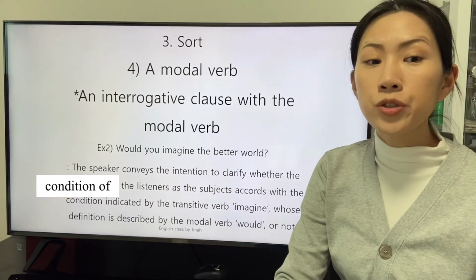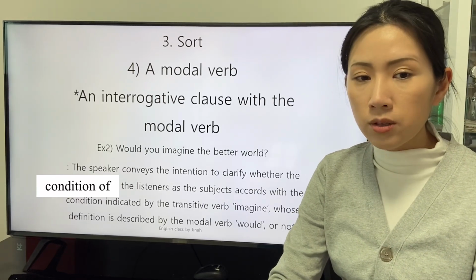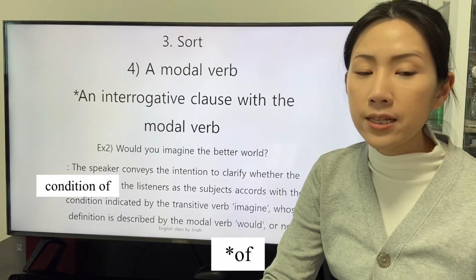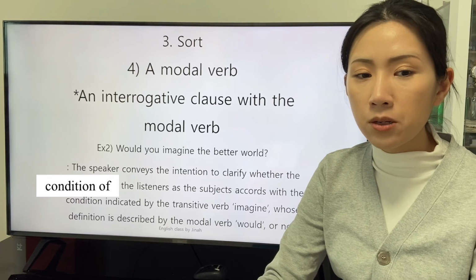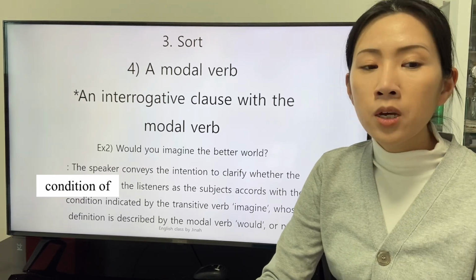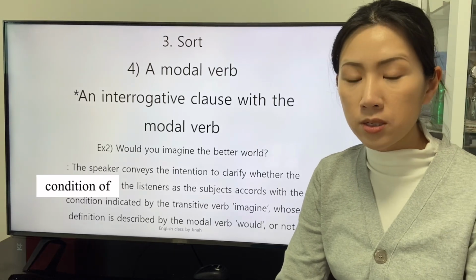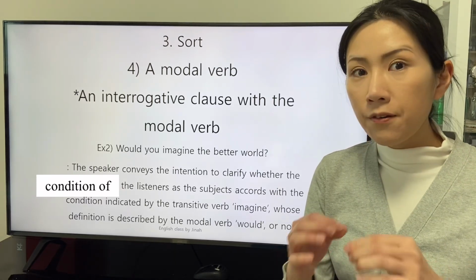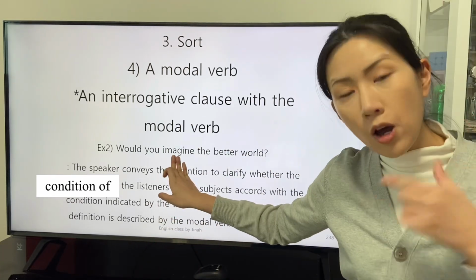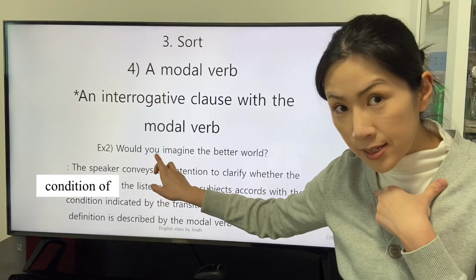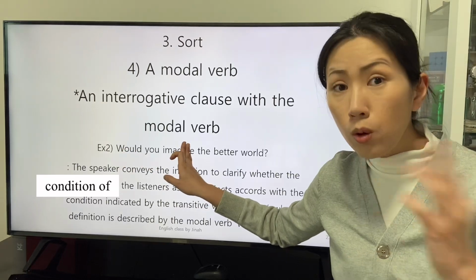There is a clause. Would you imagine the better world? The speaker conveys the intention to clarify whether the condition that the listener, that is the subject, occurred with the condition indicated by the transitive verb imagine, whose definition is described by the modal verb would, or not. The response of the listeners figure out the accordance of the assumption of the listeners and the description by the verb and the modal verb would.